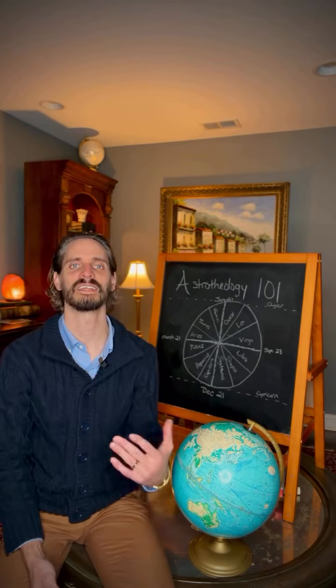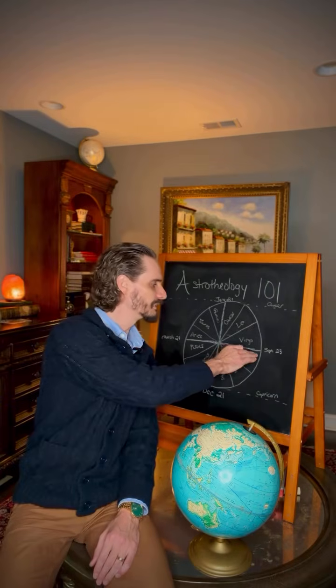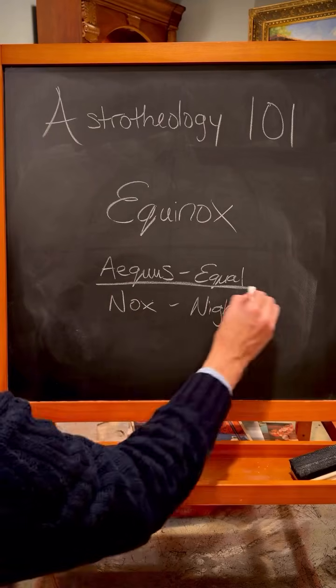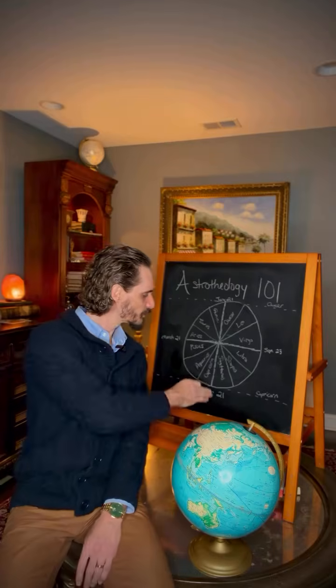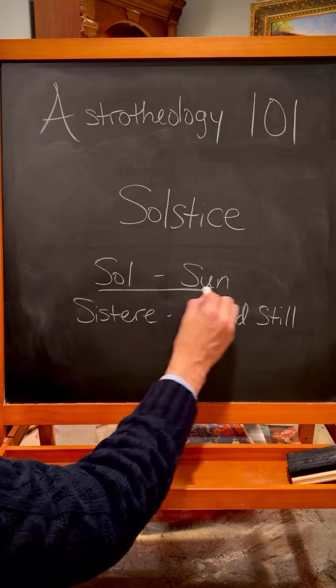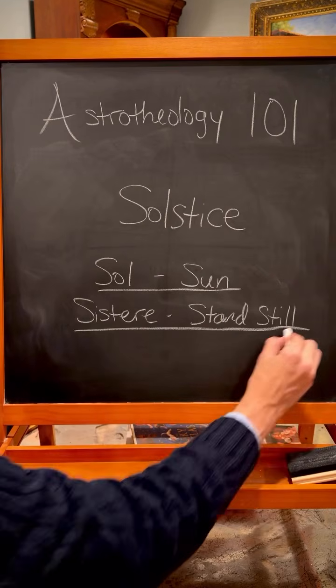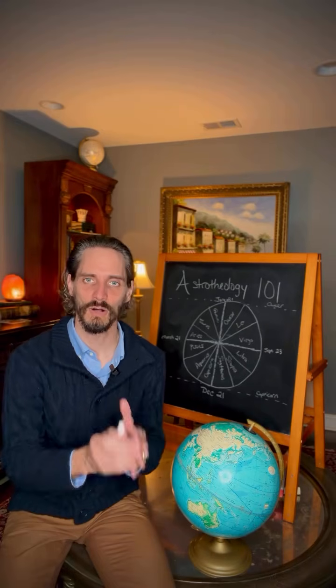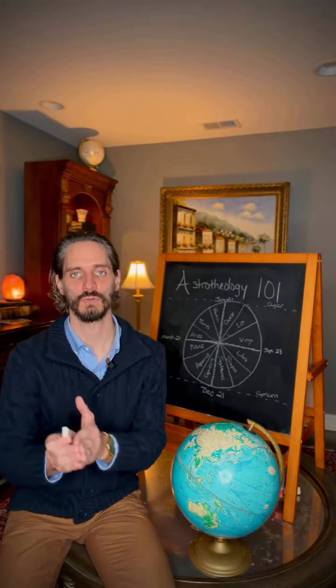The next stop is the autumnal equinox in the scales of Libra. Equinox simply means equal night. Lastly is the winter solstice in Capricorn the sea goat. Solstice is another Latin word, sol meaning sun, sistere meaning stand still. This is the longest night and shortest day in the northern hemisphere.